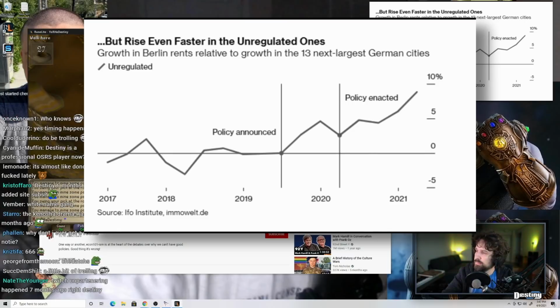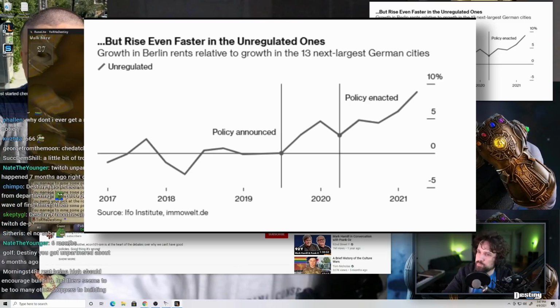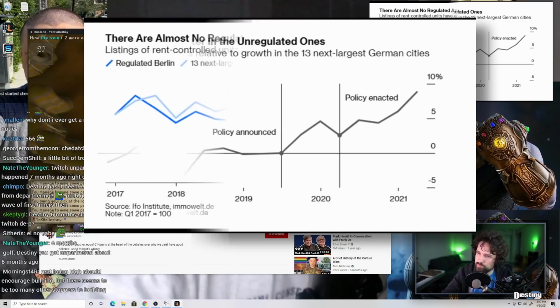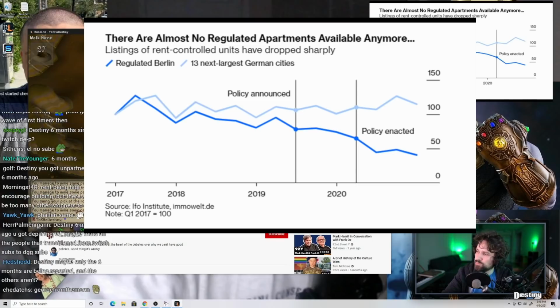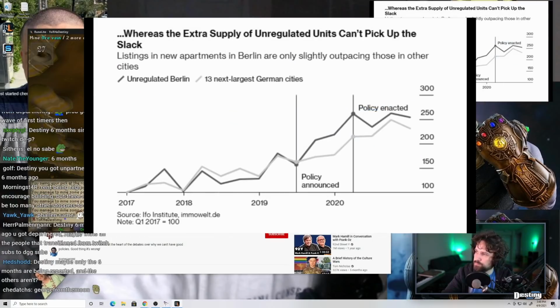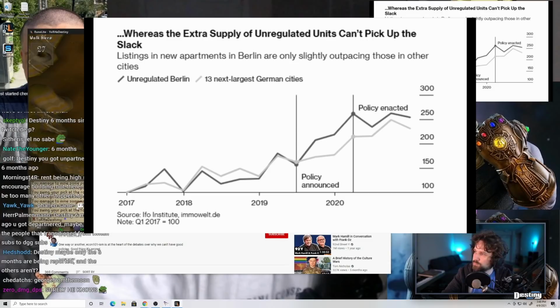The graph doesn't go back far enough for us to know, and even if it is true, it may just be because the uncontrolled units are new. You could say exactly the same thing for their graph showing that the number of rental apartments has declined, especially since they follow this up with a graph showing that the supply of unregulated units has outpaced other German cities. Somehow, this is also framed as a bad thing.